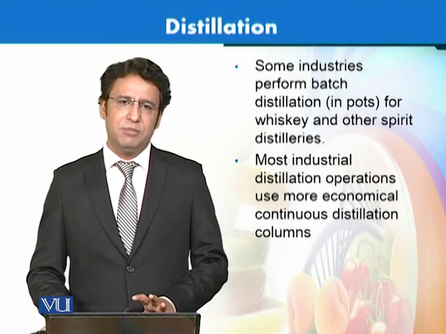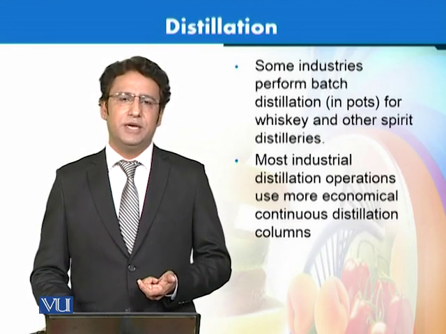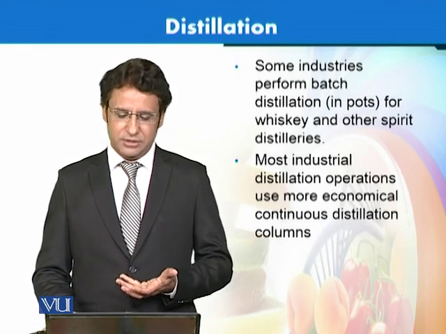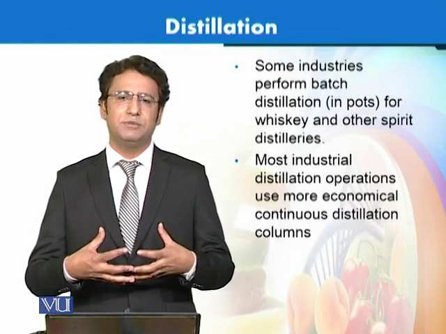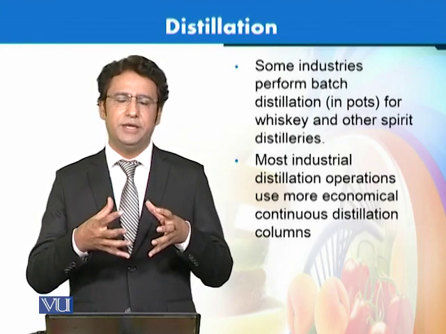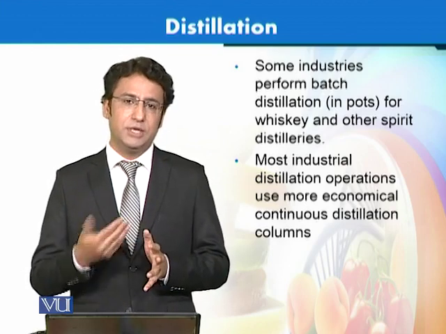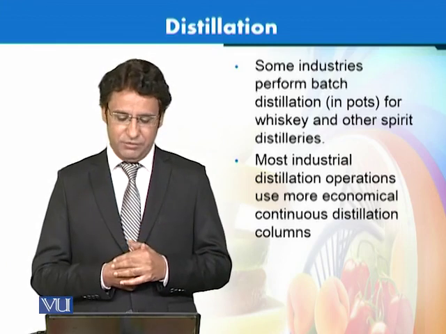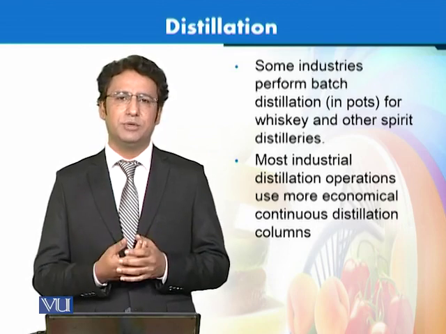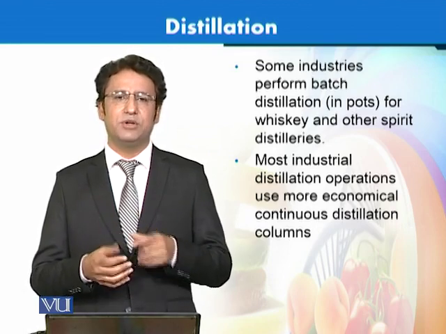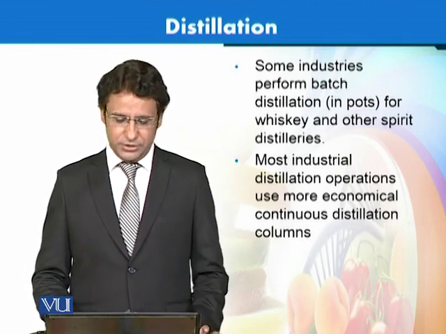The process may be a batch process or a continuous process, but in the case of alcoholic beverages, normally batch processes are done in whiskey and spirit distilleries, because these products after fermentation are formed in larger pans, and the final product can be distilled from them in a batch fashion. On the other hand, generally in the food industry, we prefer to have the continuous distillation process. This is more economical because rather than acting in batches, we constantly keep on removing these volatiles from food or any other application.